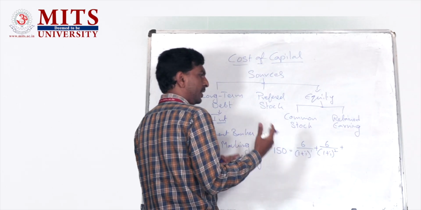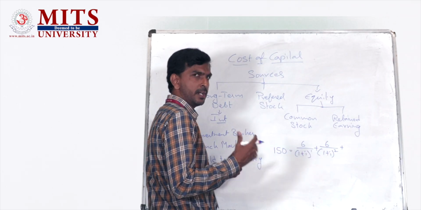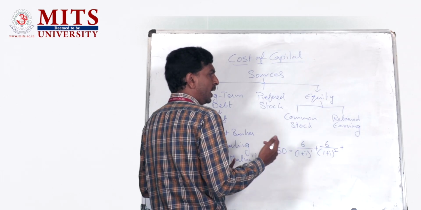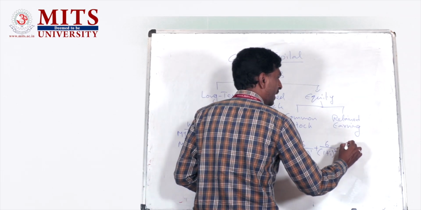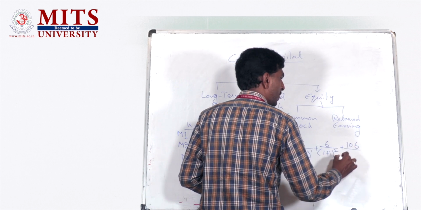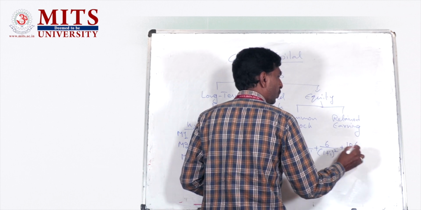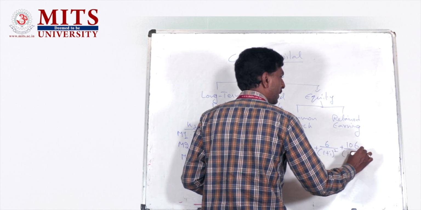And in the third year, you will get back your interest as well as the principal amount. In our case, the principal amount or face value is 100, so you would get 106 divided by (1 plus i) to the power of 3.